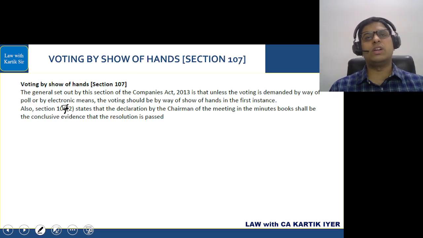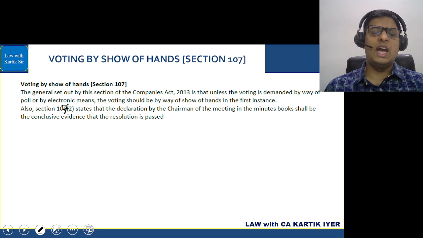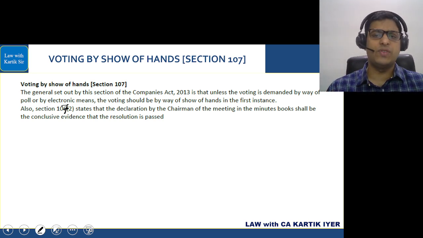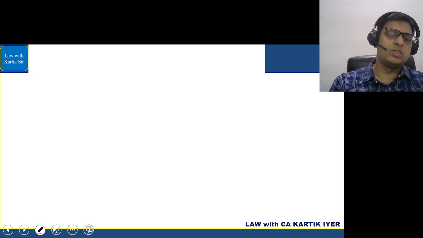Coming to Section 107, the default way of voting is show of hands. Normally the voting will be done by show of hands. And if someone demands a poll, then the polling process will take place, otherwise show of hands will be the final way to vote. Let's go further.